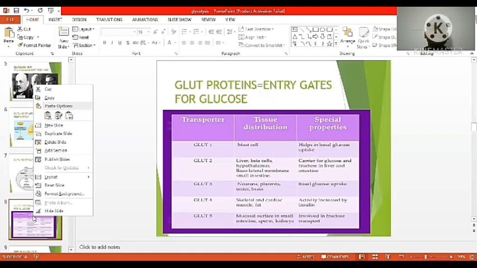And the fifth one, GLUT5, receptors found in the small intestine, sperm cells and kidney. So these types of transporters, that is, protein receptors, are important for uptake of glucose.